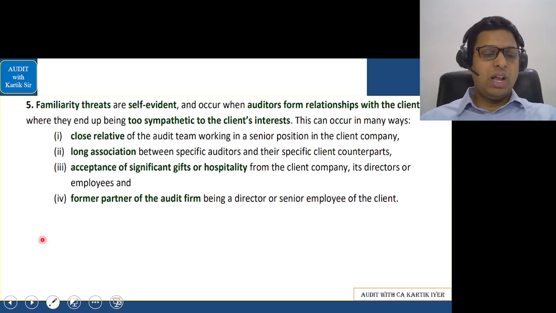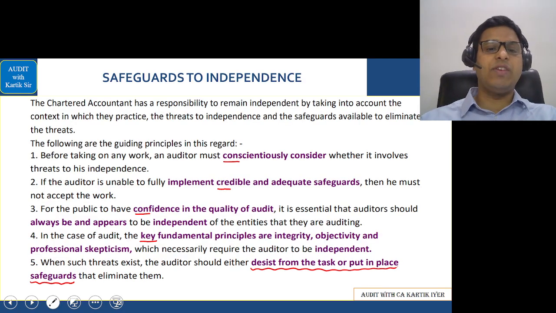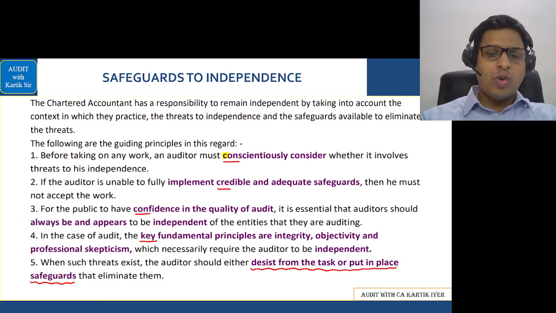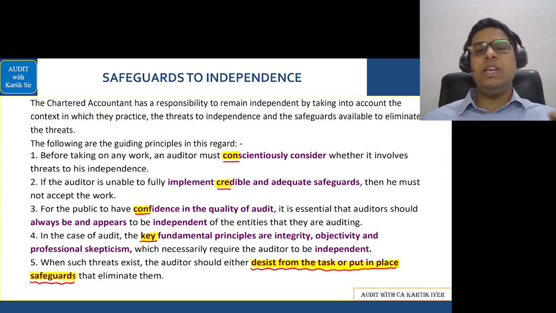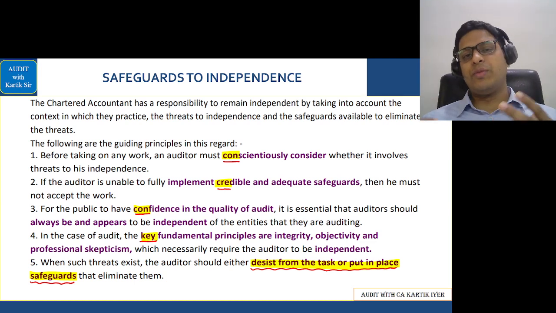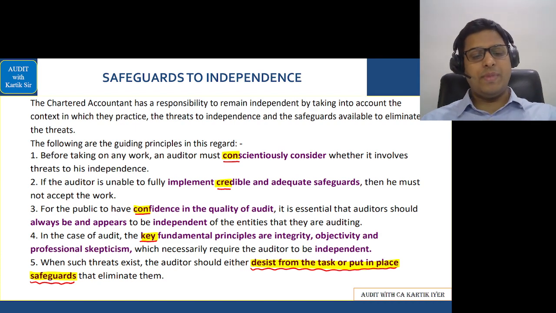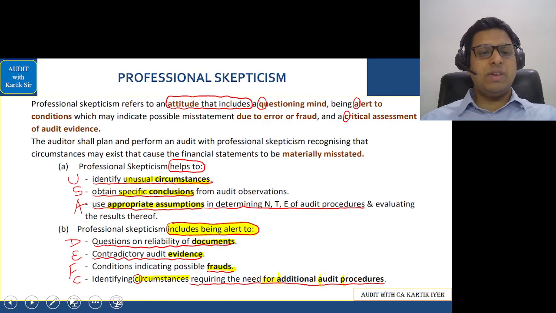Let's go further to the next area. Let's see safeguards for independence. For this, we have done a small tune: Con key desist from the task or put in place safeguards. Con key, desist from the task or put in place safeguards. Simple. So this we have done in the class. Safeguards for independence. Okay. Let's go to the next one.